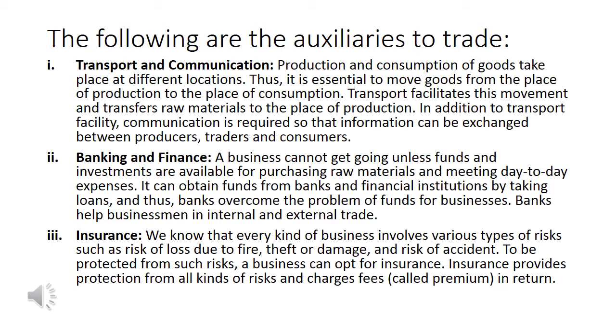We will discuss them. Number one is transport and communication. Transport, you know, is taking of goods from one place to another place. So it is very important. A producer who produces the goods has to distribute them to the consumer. So transport helps in distribution of the goods. And communication is important because you have to exchange information between the producer, trader and consumer.